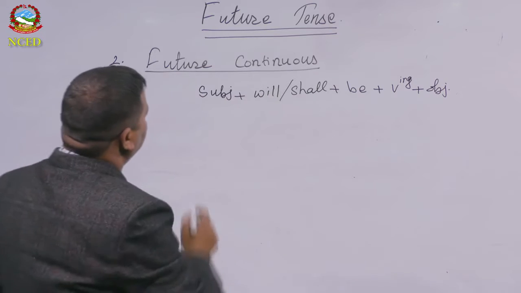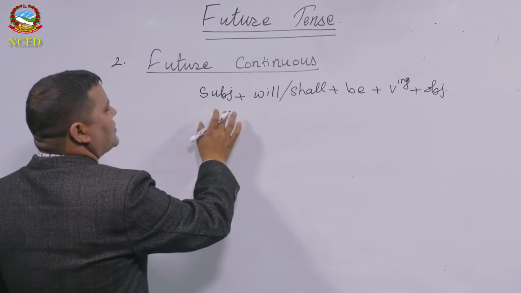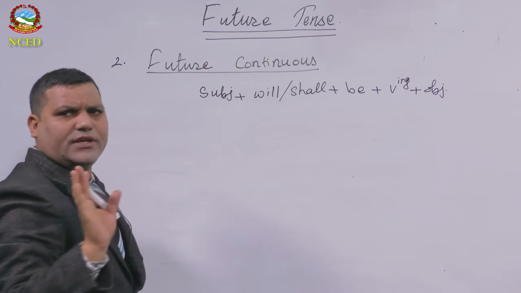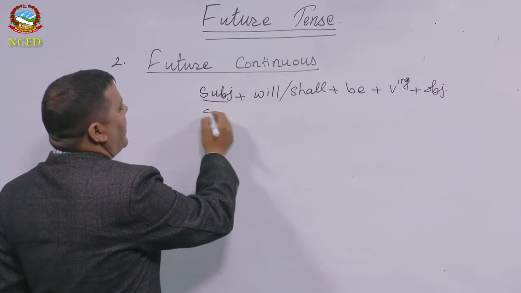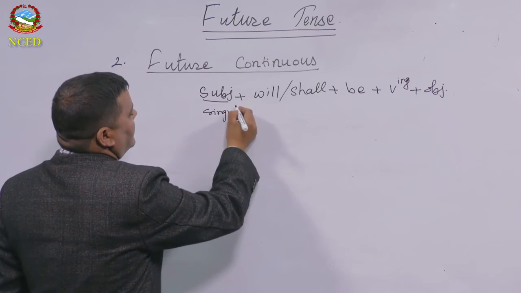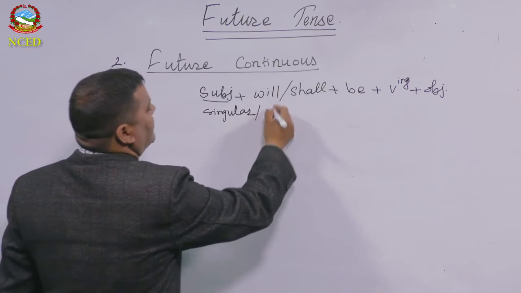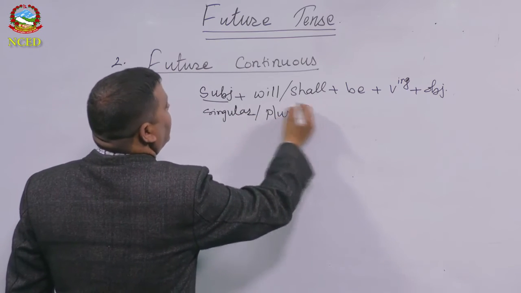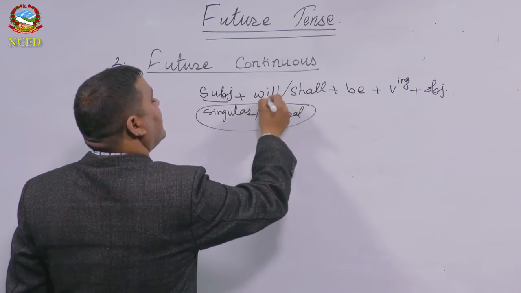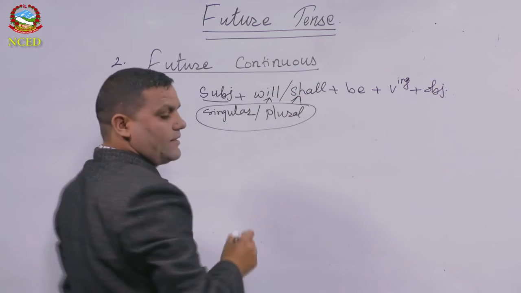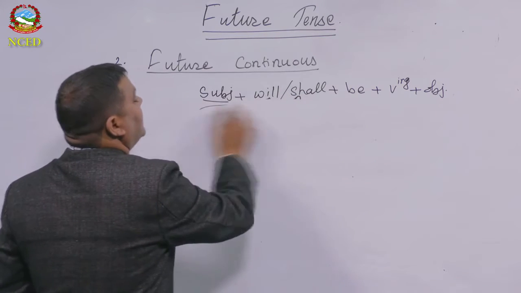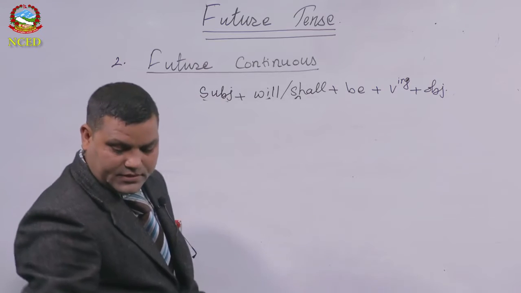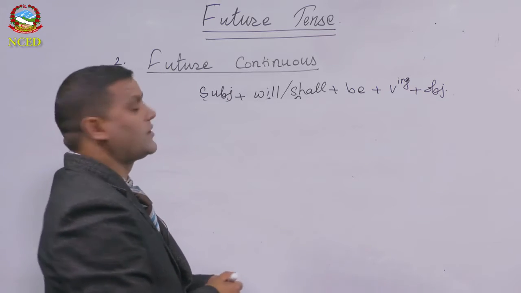This time also, the students, what you have to consider is either this is singular or plural, that you have to select anyone, will or shall. There is no any hard and fast rule about the singular and plural for future context.